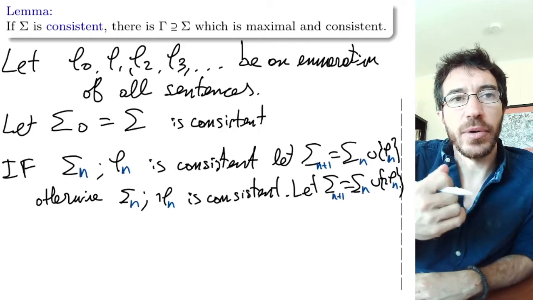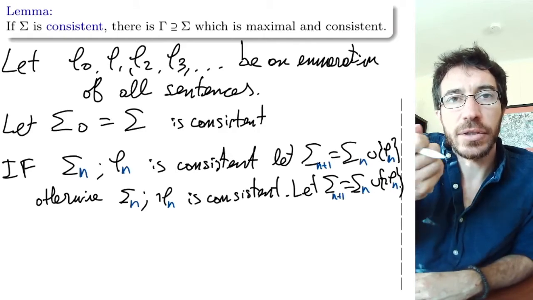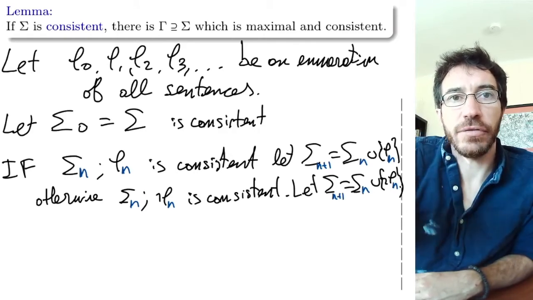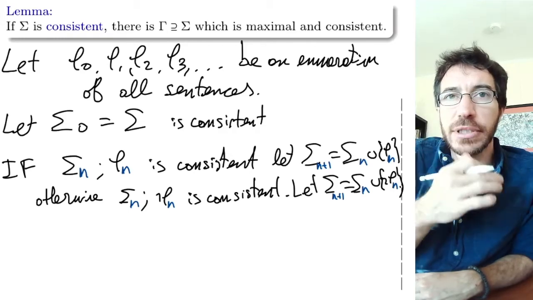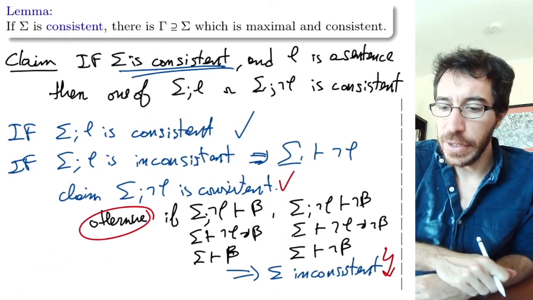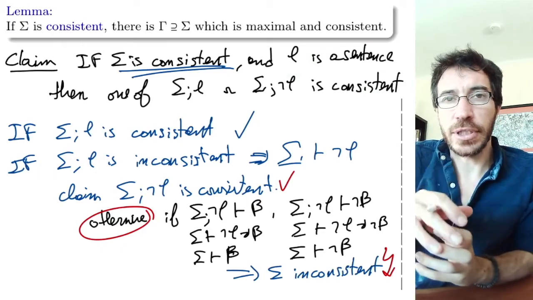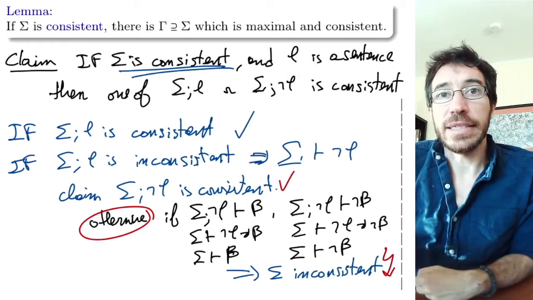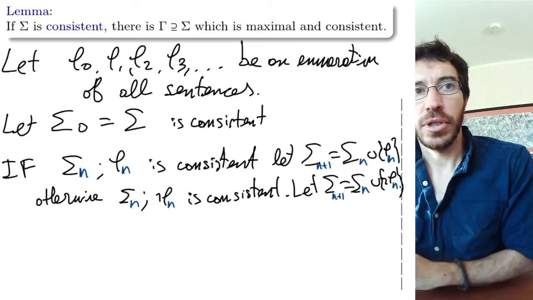So at each step, we add to the set either phi n or the negation of phi n, whichever of the two makes it consistent. And we know by the claim on the previous slide that if you're consistent, you can always add one of phi or its negation and stay consistent. So throughout the whole process, you stay consistent.